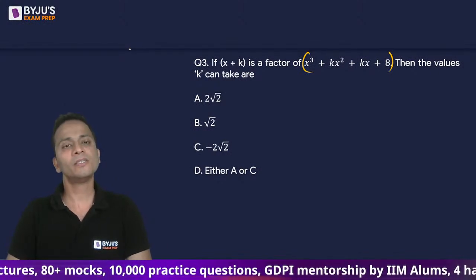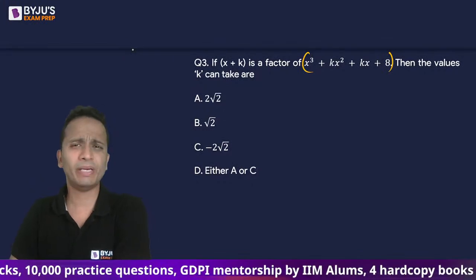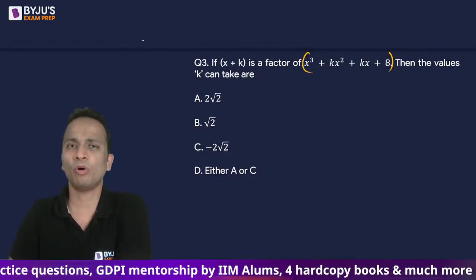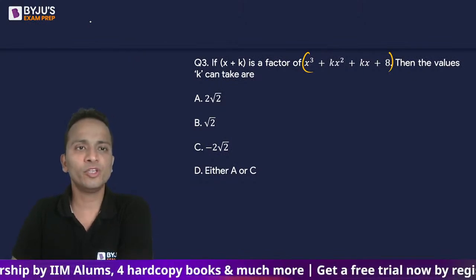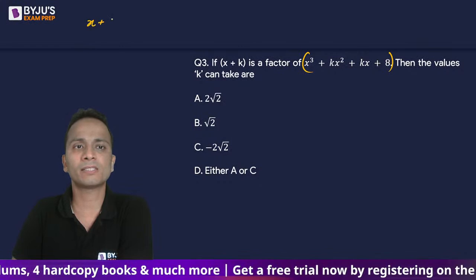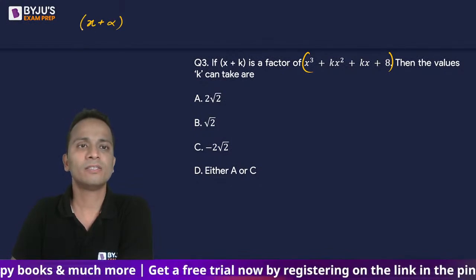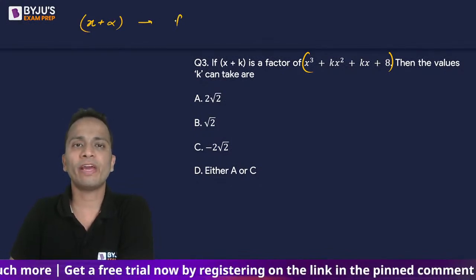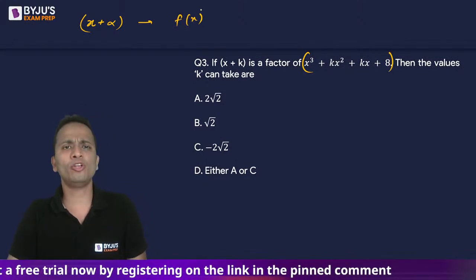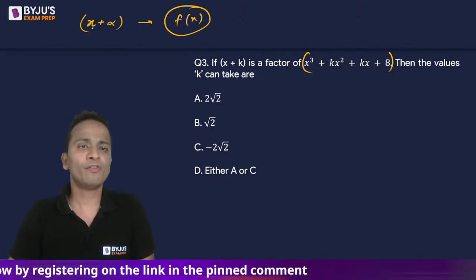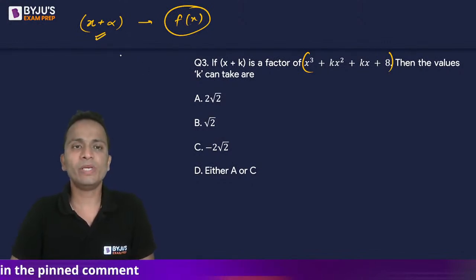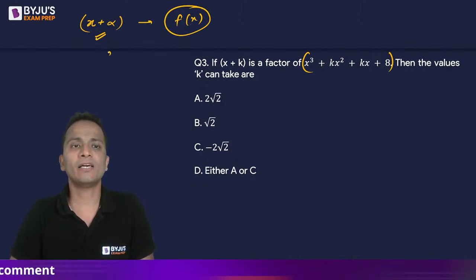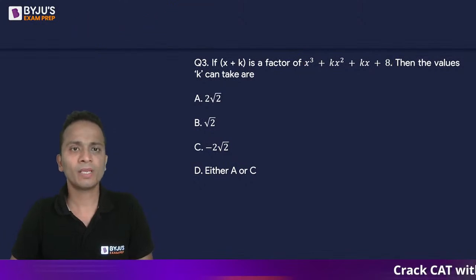Any answers? What should be the logic behind this? Basic logic, a very simple logic, zero of the polynomial. Or I'll elaborate. If you know that x plus alpha is a factor of f of x, any polynomial, any function f of x, then we can say that f of minus alpha, or I should write it once again in a better way.